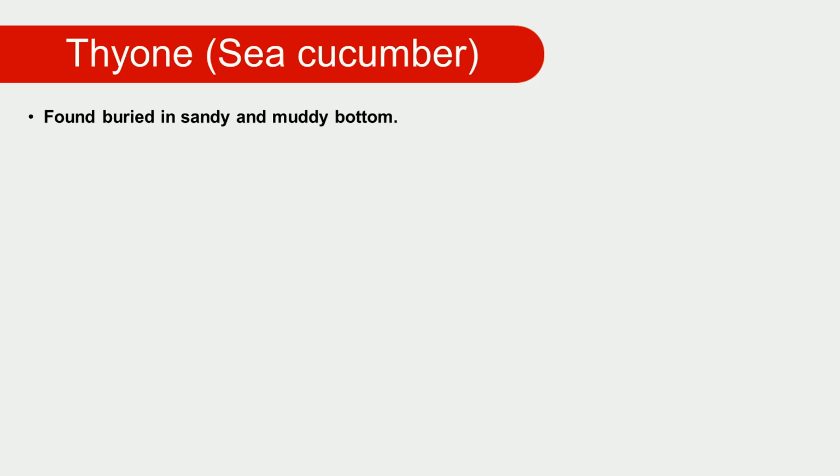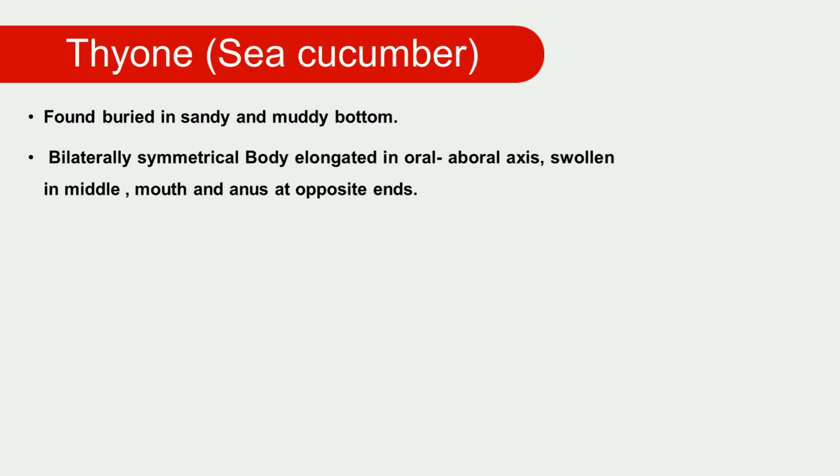This sea cucumber is found buried in the sandy or muddy bottom of the sea as a benthic animal. The body is elongated and consists of the oral axis as well as the aboral axis. The mid part of this organism is swollen and globular, cylindrical in shape, and the anus is found on the opposite side of the body.